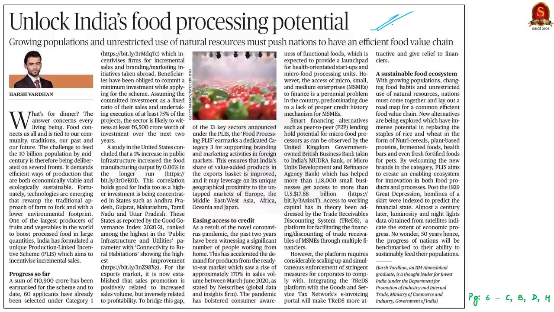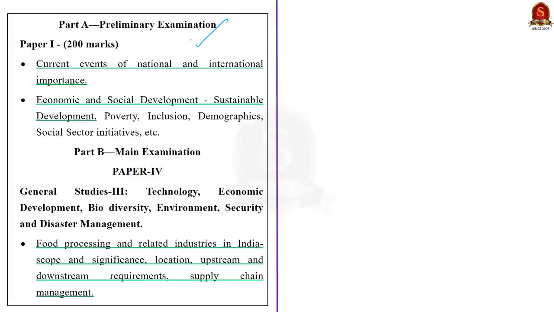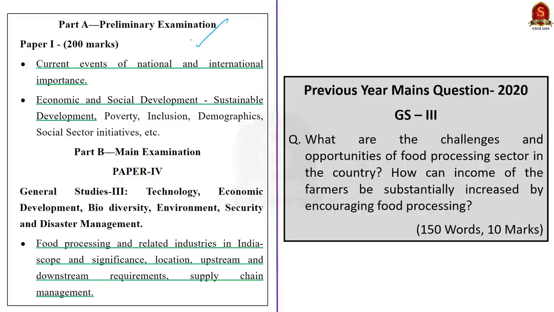The syllabus relevant to this discussion is given here for your reference. Now aspirants, you should note that this particular topic of food processing sector is very important because it is an evergreen topic in Mains GS paper 3. For example, if you take this question which was asked in Mains 2020, you can see it talks about the challenges and opportunities of food processing sector in our country. So that is why this discussion today is important from Mains perspective.